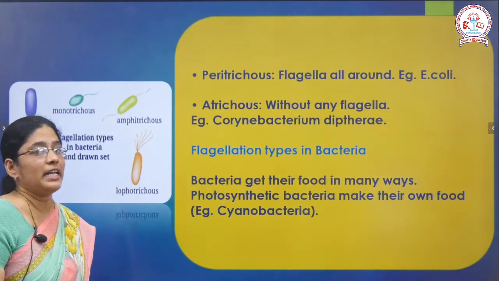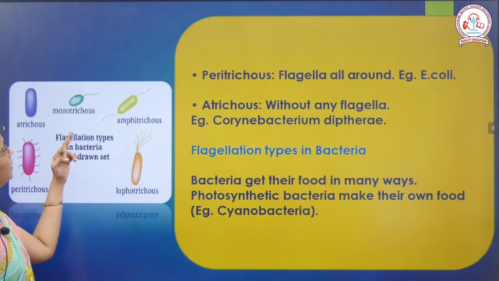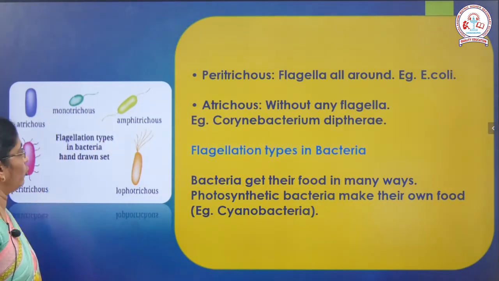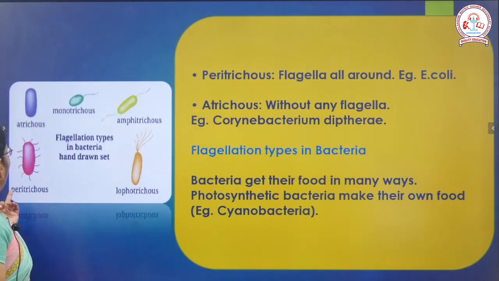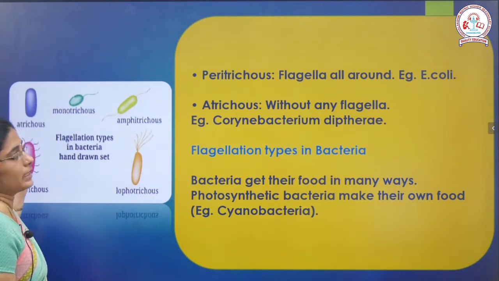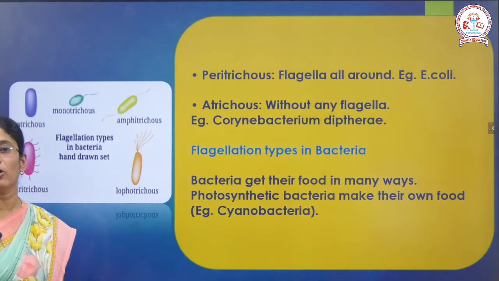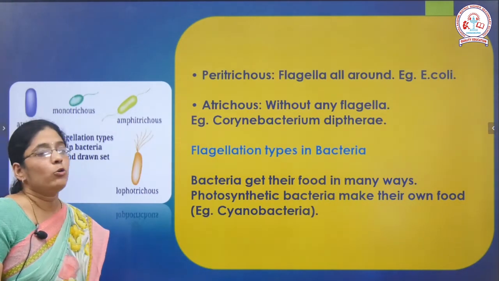Example Corynebacterium diphtheriae. So this is monotrichous with one flagellum, amphitrichous tuft of flagella at both ends, and lophotrichous tuft of flagella at one end. Then peritrichous, you will have flagella all over the cell, all around the cell, and the last one is atrichous, cell without any flagella. And the bacteria, how do they get the food?